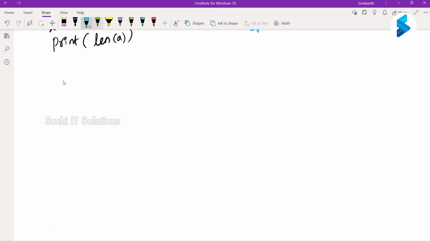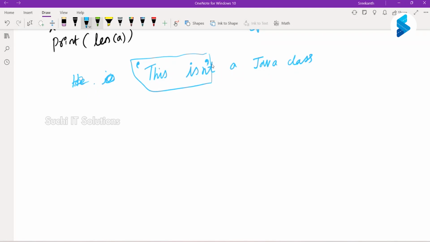So I want to write: this isn't a Java class. We use an apostrophe here, right? Now I want to use a single quotation mark here. So if I use a single quotation to start, my string is ending here only. There is a start and there is an end. Since I am continuing it, this is going to throw a syntax error.